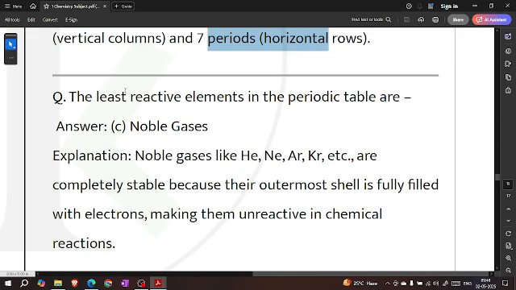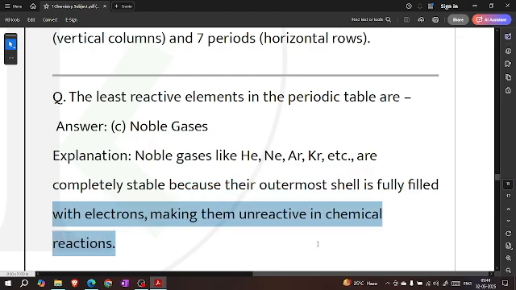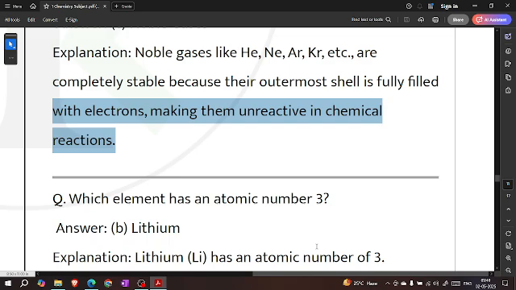The least reactive elements in the periodic table are called noble gases. Noble gases like helium, neon, argon, krypton, etc. are completely stable because their outermost shell is fully filled with electrons, making them unreactive in chemical reactions.